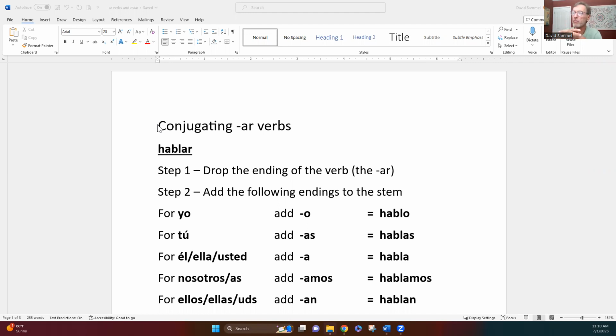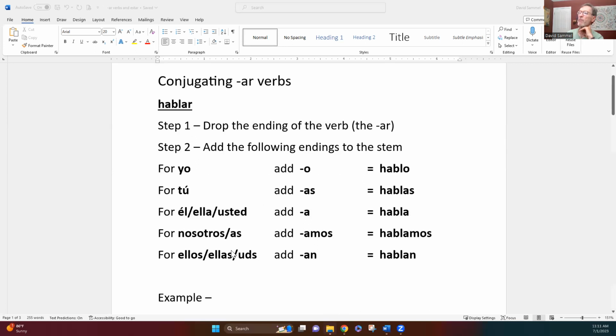But of course, in Spanish, it's slightly different. It's a process. And what I'm going to do is go through that with you. Now, the verb ser is its own little thing. We have to learn it all by itself. But for a lot of other verbs, there's a pattern you can use. So let's take the verb hablar. It's an AR verb. And the way we conjugate this verb, so we can say like I talk, you talk, he talks, so on and so forth, is that we drop this ending right here, the AR, just get rid of it. You don't need it. And this is your stem, HABL. And you add these endings to the stem.